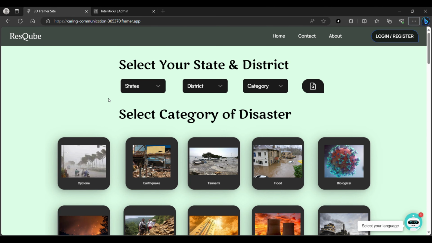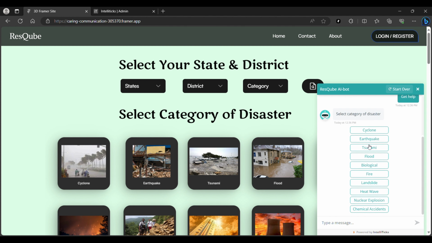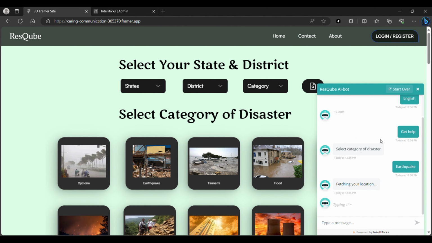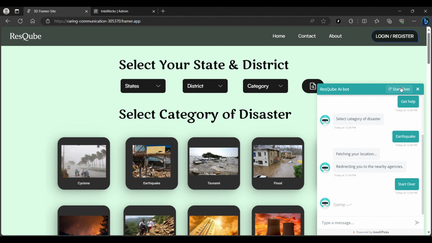Users can easily find the nearest help using our smart filtering system or our AI-powered chatbot, which is available in 10 different languages, making it accessible to users worldwide. With a smart chatbot, users can easily obtain assistance. The user's location is automatically detected, allowing them to be redirected to the nearest resource availability page swiftly.